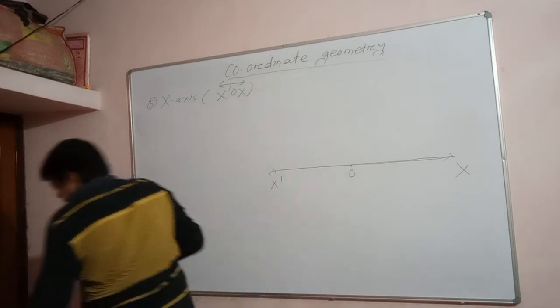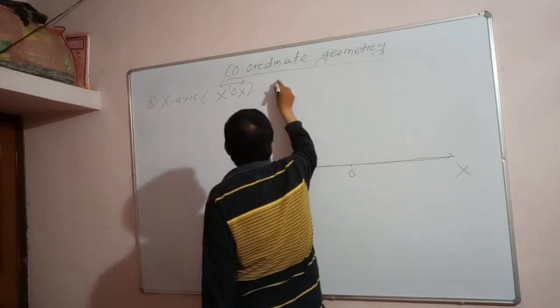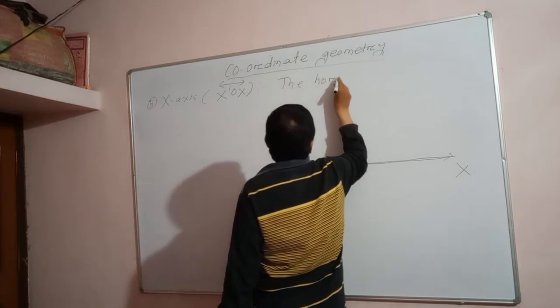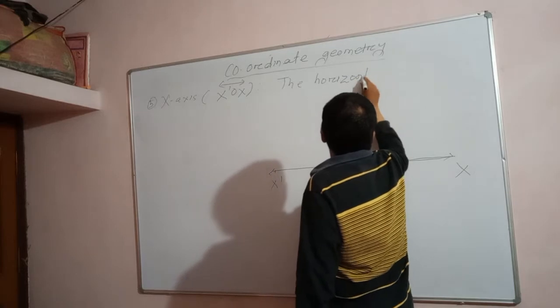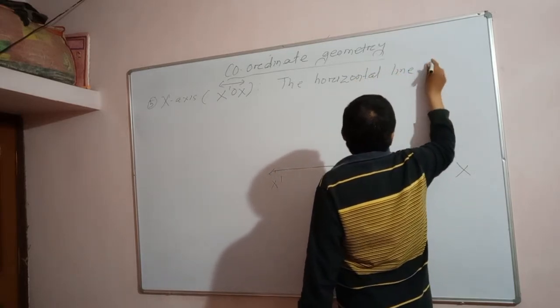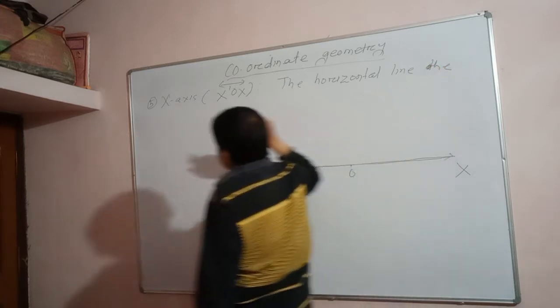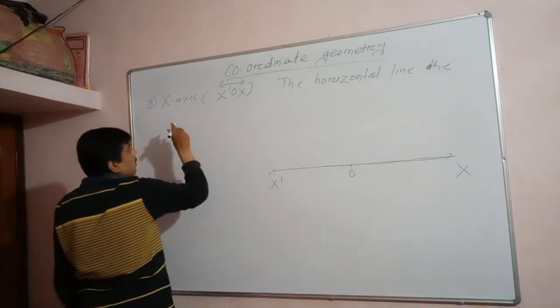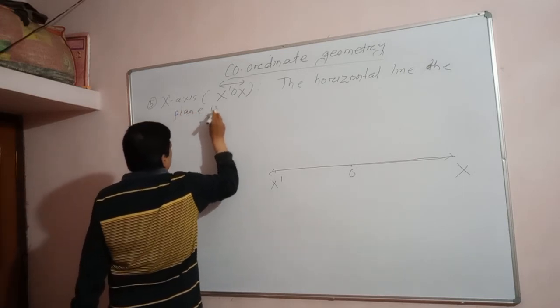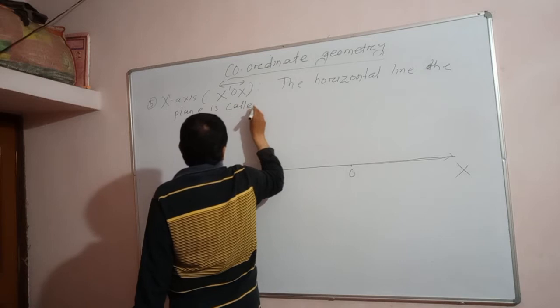The horizontal line in the plane is called the x-axis.